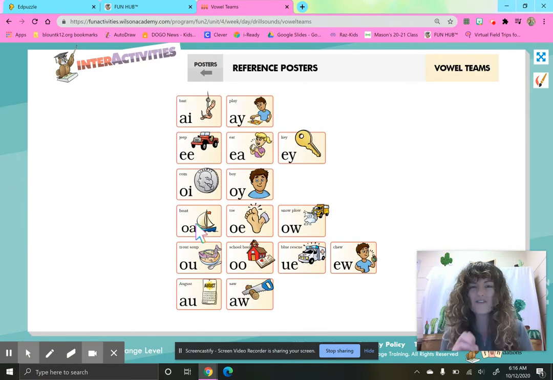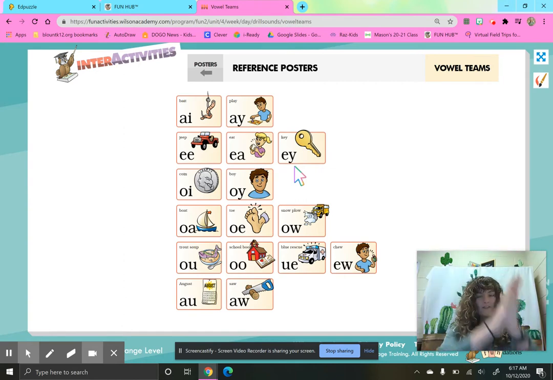And let's do some vowel teams. We're only going to do a few today. All right, here we go. A, I, bait, A. A, Y, play, A. E, E, jeep, E. E, A, eat, E. E, Y, key, E. Give yourselves a round of applause.